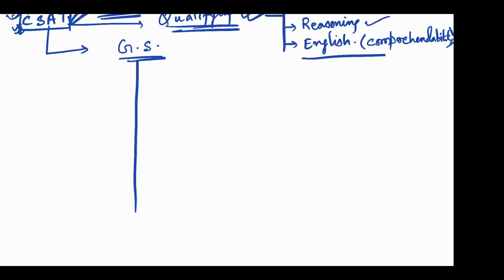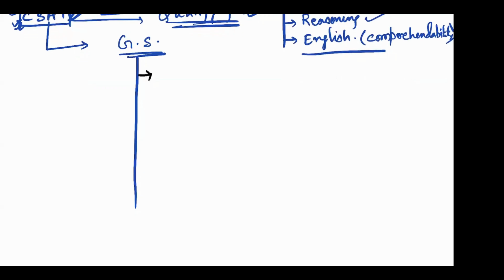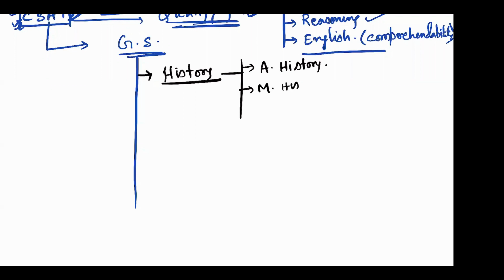In English you'll have paragraphs, you'll have to write essays, and you'll learn in general studies about how to write the essays. Okay. In general studies, again, you'll have various parts. For example, what will be there? General studies में देखो, you'll have history. हिस्ट्री को अगर क्लासिफाई करो तो 3 पार्ट में कल क्लासिफाई करेंगे: ancient history, medieval history, and subsequently modern India.